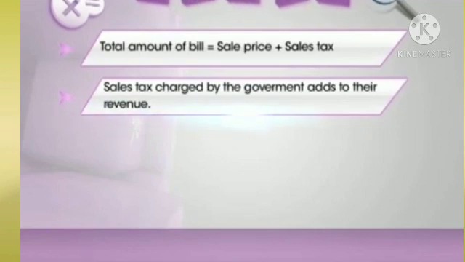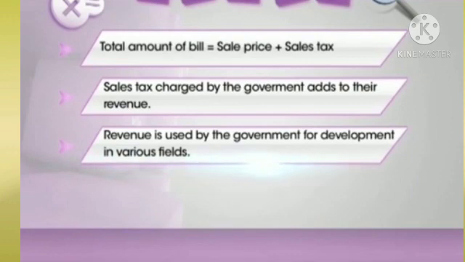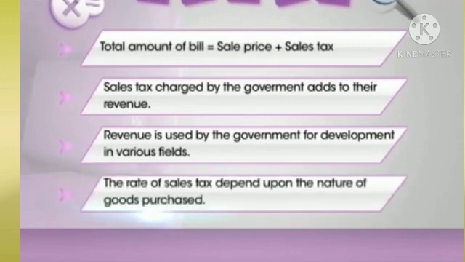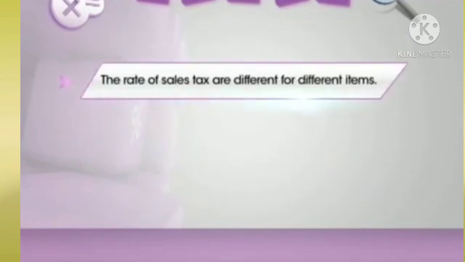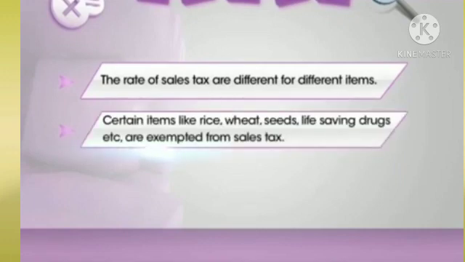Sales tax charged by the government adds to their revenue. This revenue is used by the government for development in various fields like infrastructure, education, medical facilities, etc. The rates of sales tax depend upon the nature of goods purchased and are different for different items. Certain items like rice, wheat, seeds, and essential items like life-saving drugs, etc. are exempted from sales tax.